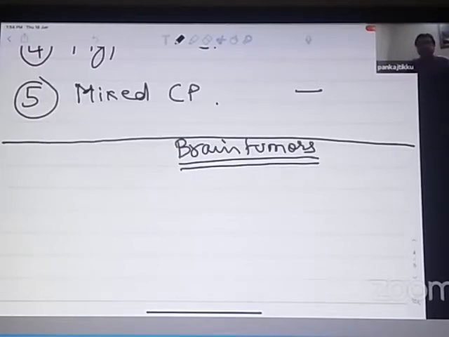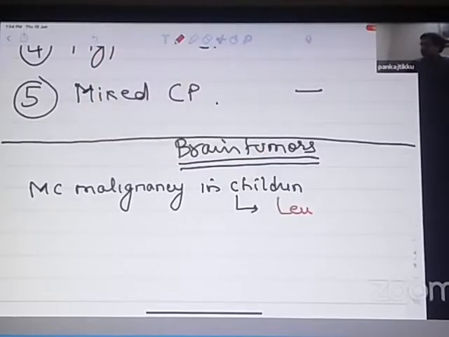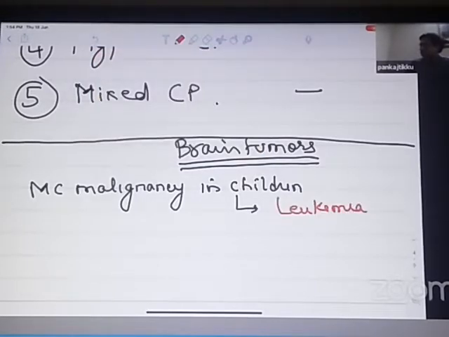The first thing that you need to remember is which is the most common malignancy seen in children. So the most common malignancy which is seen in children is leukemia. Which is the most common malignancy that is seen in children? It is leukemia. Learn it by heart.